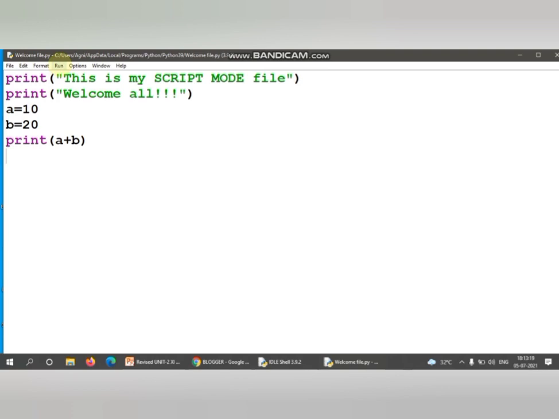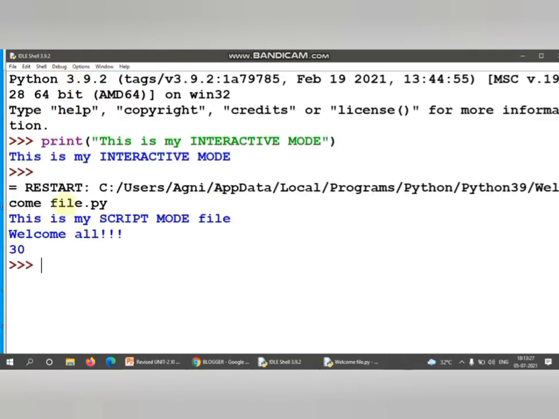Now if I want to run this, either you can press F5 on your keyboard, or just press run and run module. So this is showing that the module welcome file.py you are running, and the output is, this is my script mode file, welcome all, and 10 plus 20 is 30.